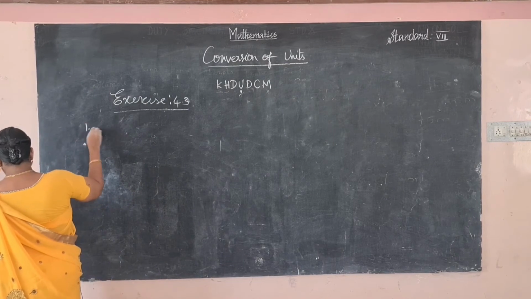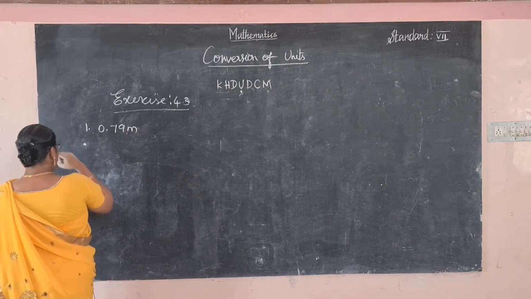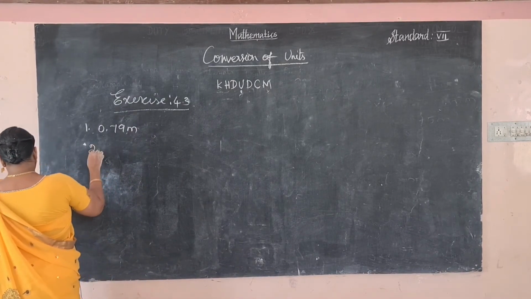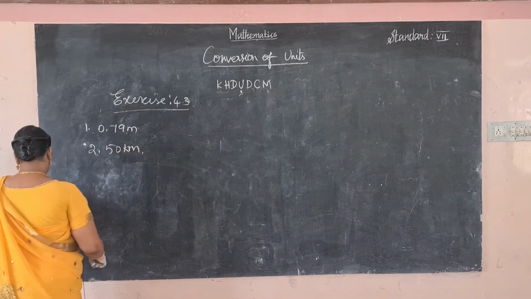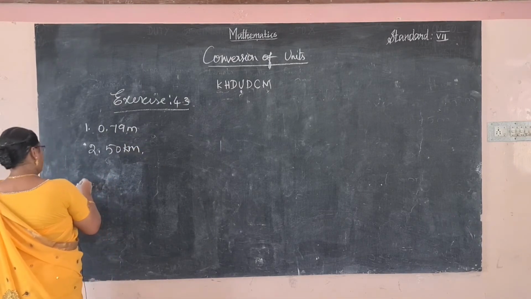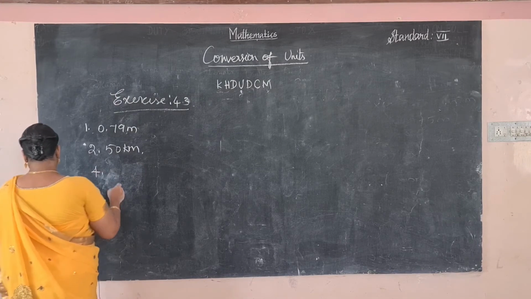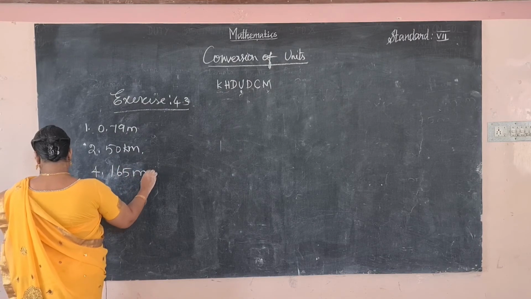The first one, 0.79 meter. Second problem, 50 kilometer. Fourth one, 165 millimeter.